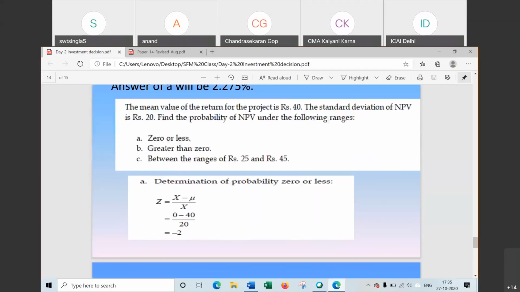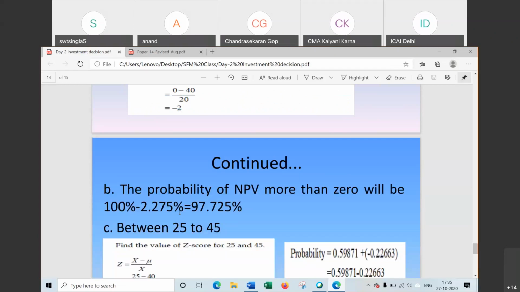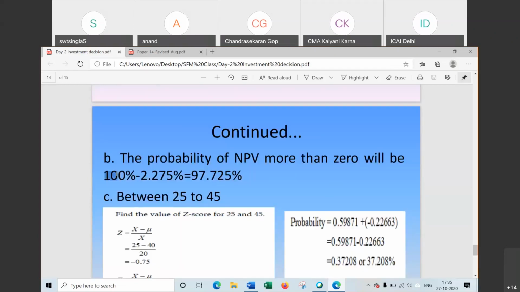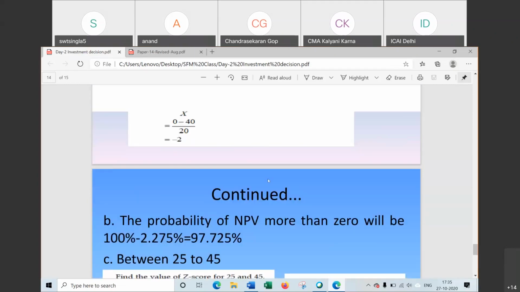So what will be the probability for greater than 0? What is the probability of less than 0? 2.28. So what will be the probability of more than 0? The total probability is 100. So the probability of more than 0 will be 97.725. Simply, we will subtract it.